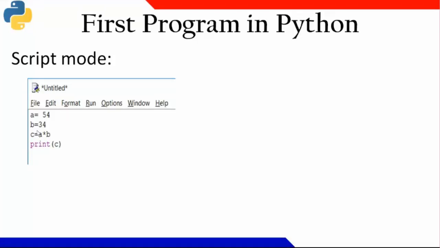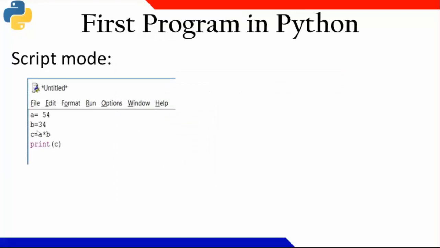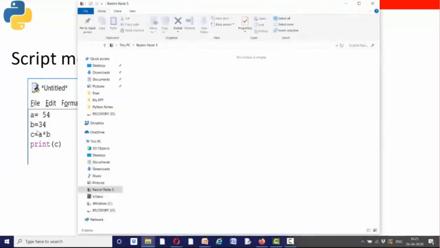So again, I am repeating what you are going to do. In your Python IDLE, you click on your file, and in file, the first one is new. You click on new, and a separate window will be opening. There you will need to type.